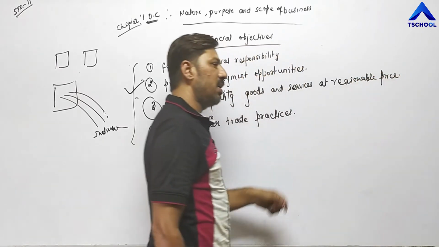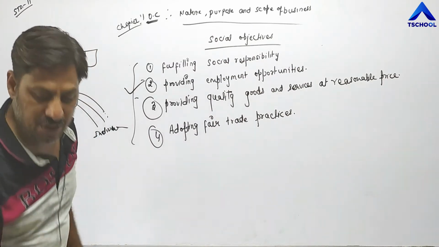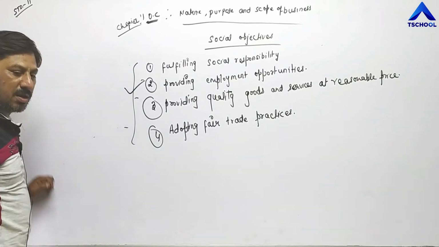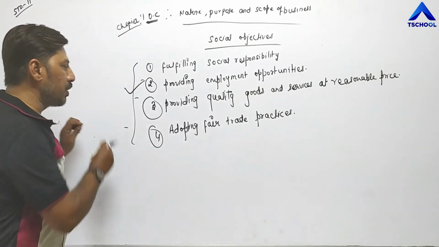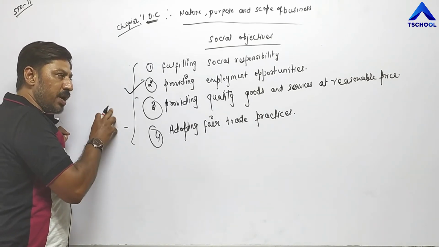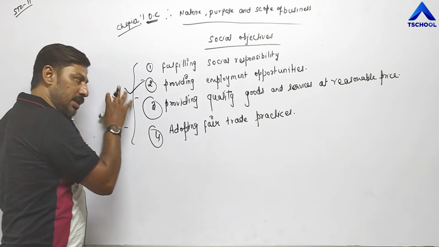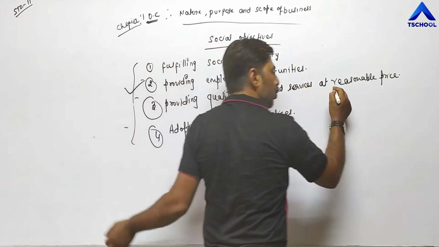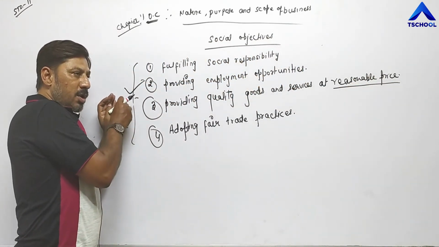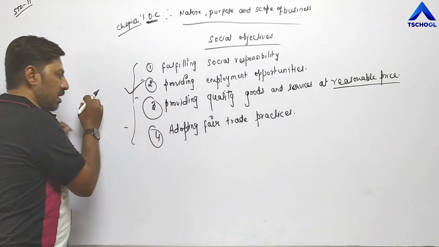This is also one of the objectives of a business unit. They always undertake research for their goods or services. Undertaking research means they are always trying to produce goods with the scientific method so that they are able to provide goods in better quality, at a reasonable price, so that maximum customers can use that product. That's why they always try to conduct research.